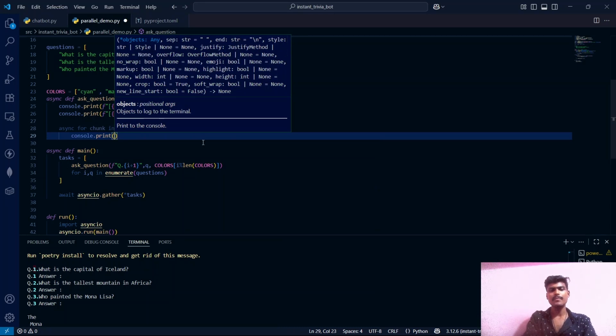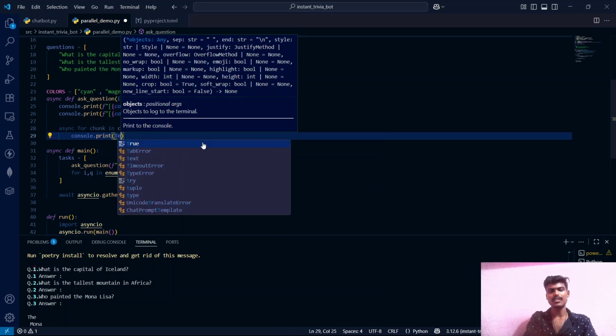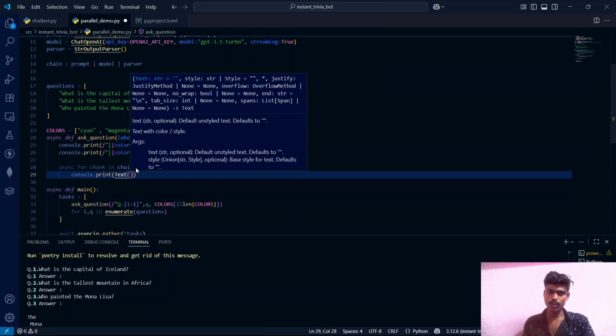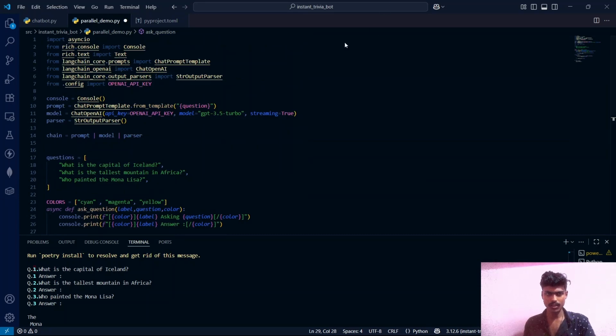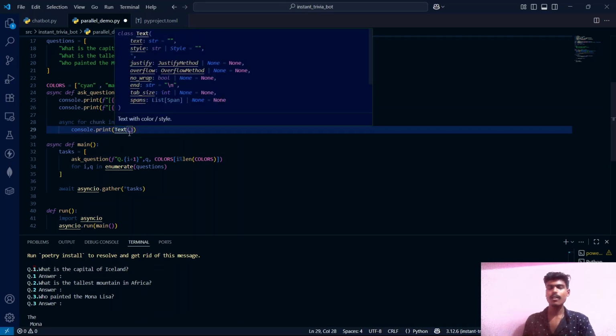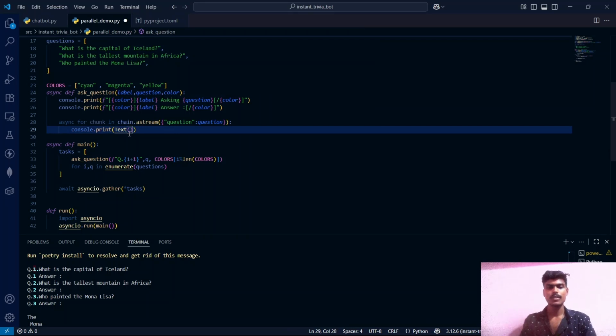And we will wrap the response in this Text object, guys. Text is nothing but, this is a class which we have imported from the rich library. You can see it here. This Text object represents a string attached with a few styles. That means whatever string we pass here, we can add styles to them.